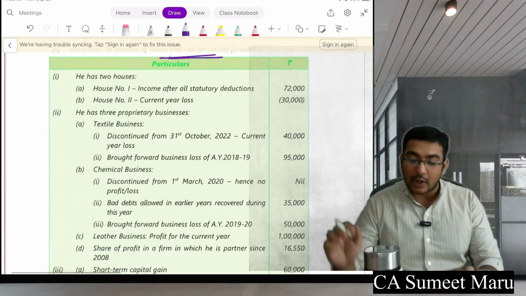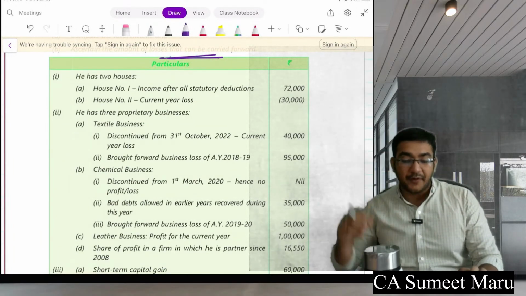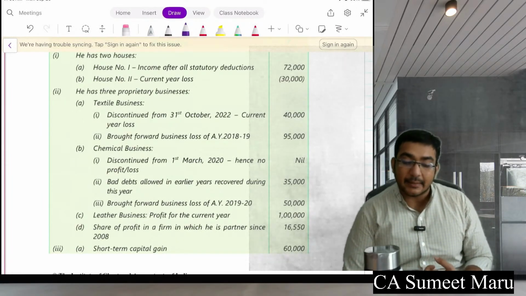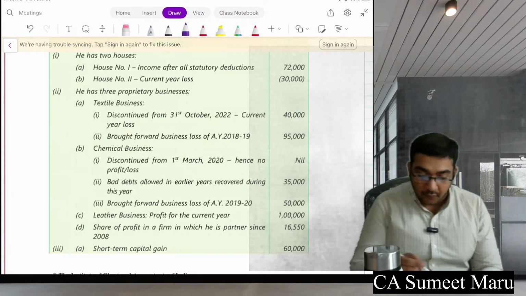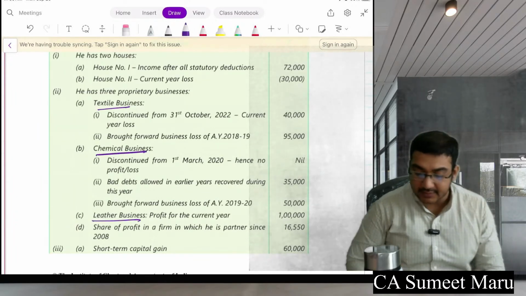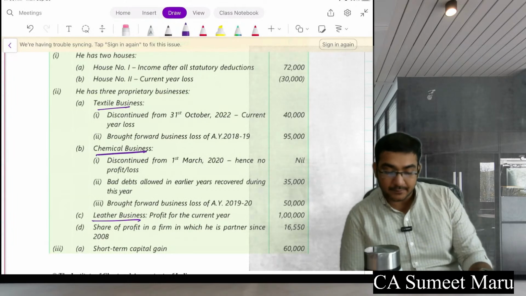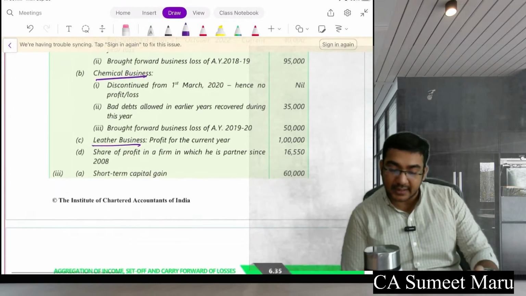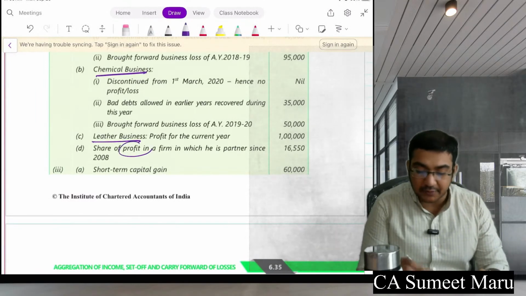So see, he has 2 houses. From one he has a profit, from one he has a loss. Next, he has 3 proprietary businesses: a textile business, a chemical business, and a leather business. See what will happen with all of this. Share of profit in a firm in which he is a partner since 2008. So share of profit is also given to him.